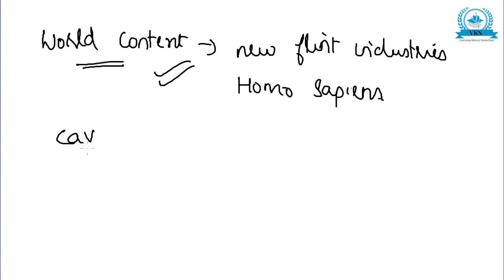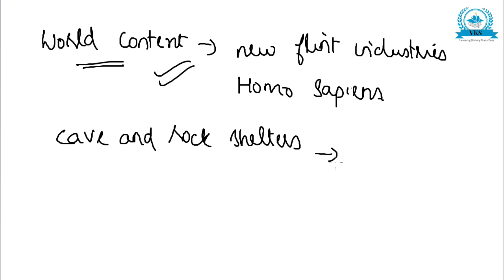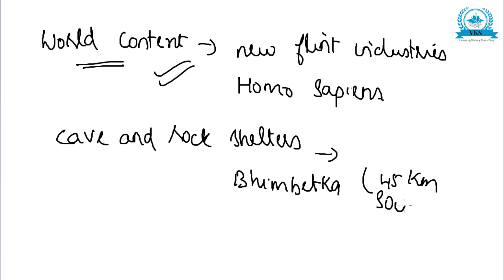In the last phase, that is Upper Paleolithic Age, they used caves and rock shelters. Caves and rock shelters were used by the human beings in this phase, and these have been found at Bhimbetka, that is 45 kilometers south of Bhopal.